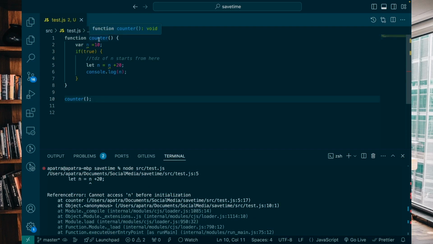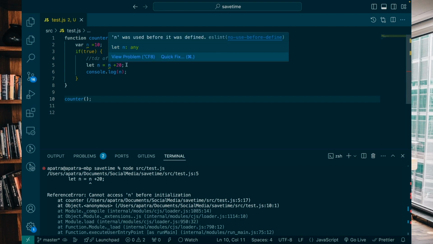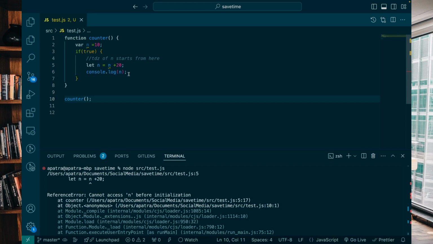We have taken an example, the counter function. Inside the counter function, we have declared var n equals to 10. Then we have written an if block. Inside that, again we have declared let n, then n plus 20. Then we are trying to console this n. So what is happening here? We know let is block scoped. So I need to see the block scope.